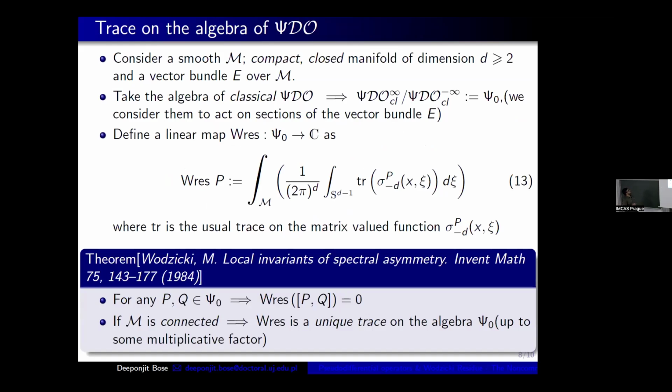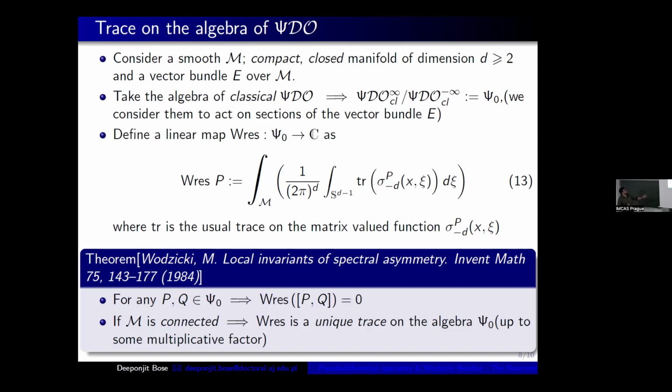Okay, now the main part. This is the trace on the algebra. So far I've defined the algebra of classical pseudo-differential operators. Now we'll define a unique trace according to the theorem of Wodzicki. So take a compact closed Riemannian manifold, of course, of dimension greater than 2.